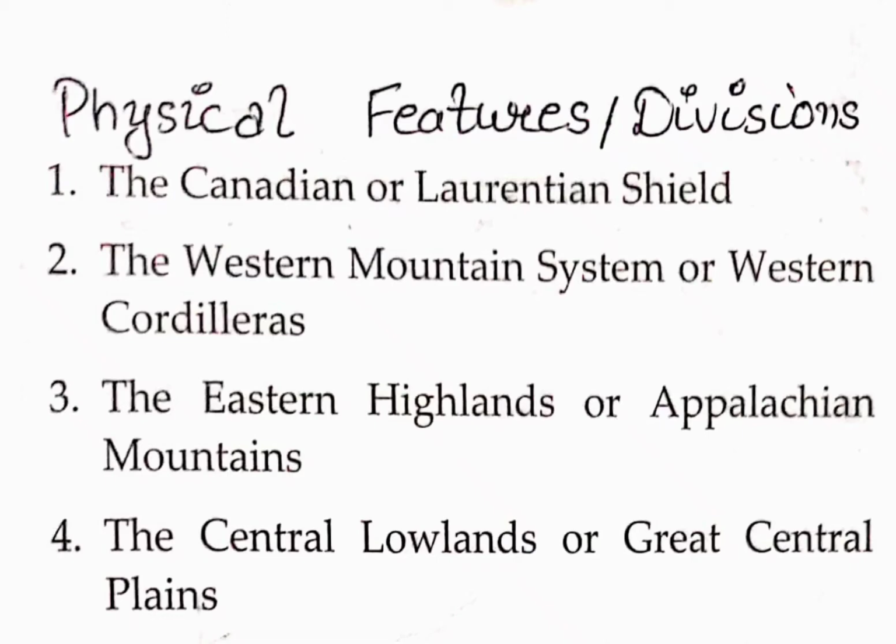Today we are going to read about physical features or divisions of North America. First one is the Canadian or Laurentian Shield. Second, the Western Mountain System or Western Cordilleras. Third, the Eastern Highlands or Appalachian Mountains. Fourth, the Central Lowlands or Great Central Plains. These are the physical divisions of North America. So now we will be reading about it in detail.